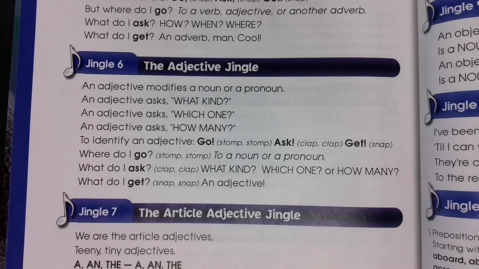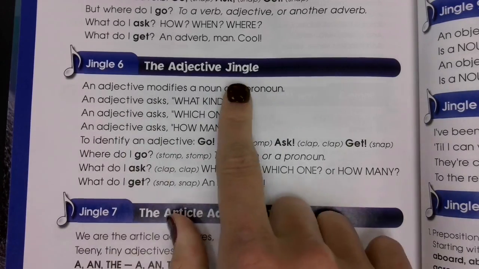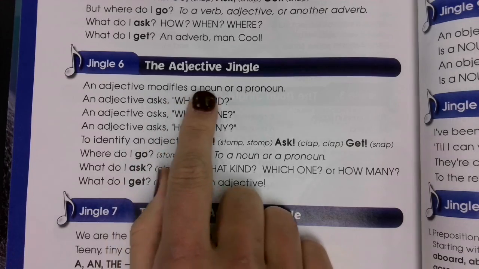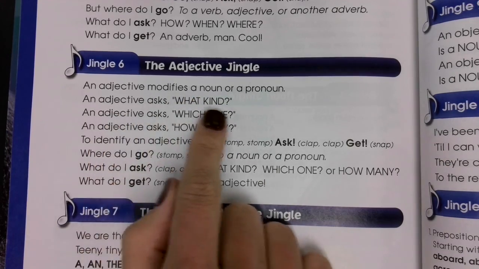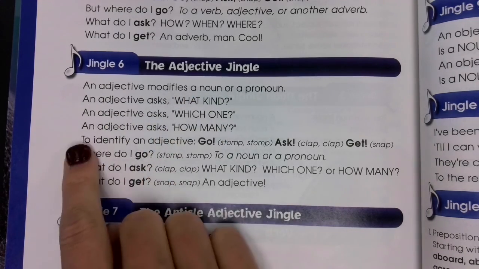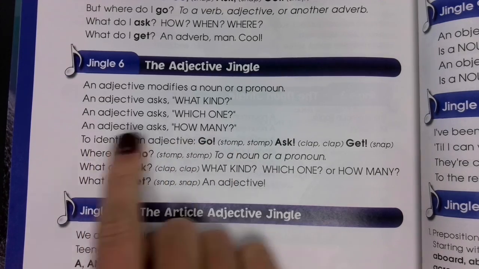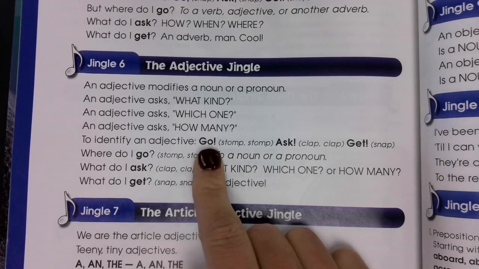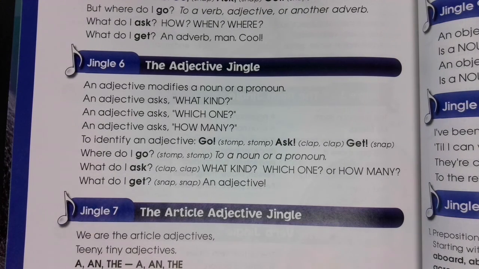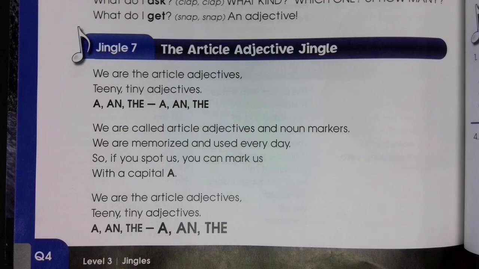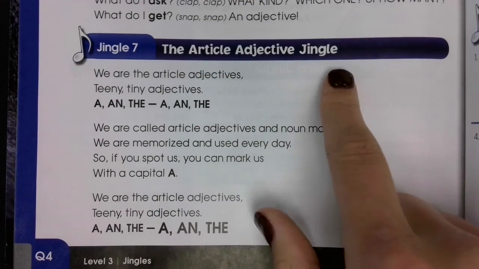Cool. Jingle 6, the adjective jingle. An adjective modifies a noun or pronoun. An adjective asks what kind. An adjective asks which one. An adjective asks how many. To identify an adjective, go, ask, get. But where do I go? To a noun or pronoun. What do I ask? What kind? Which one? How many? What do I get? An adjective. Jingle 7, the article adjective jingle.